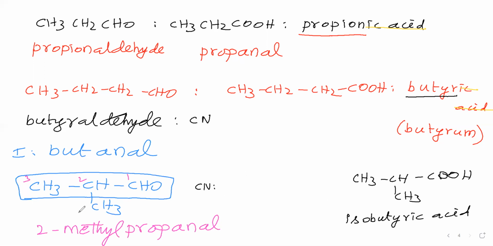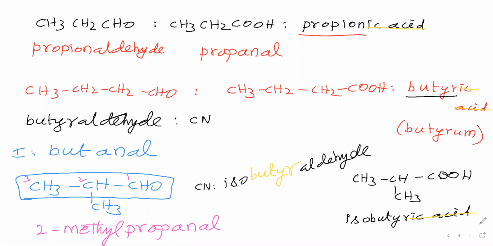Now we will say the common name for this aldehyde. This second carbon is having 2 methyl groups. Therefore, write iso. Its corresponding carboxylic acid is this one. In this one, remove ic acid, and the remaining part you take. Iso-BUTYR we have taken. Then include aldehyde, because the functional group is aldehyde. So the common name is isobutyraldehyde.